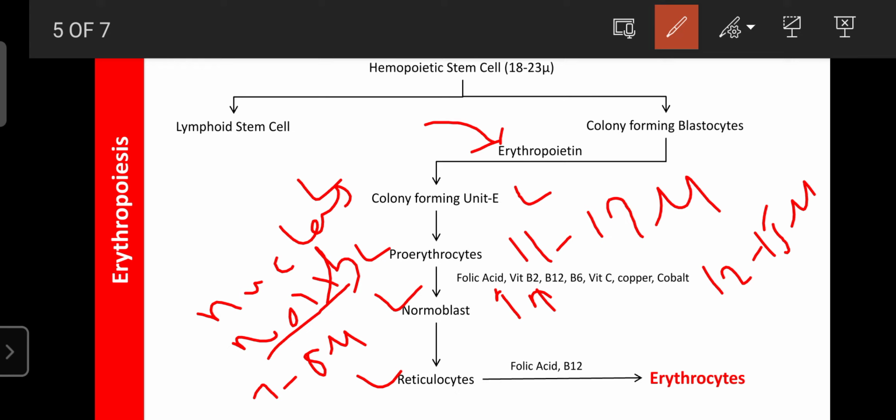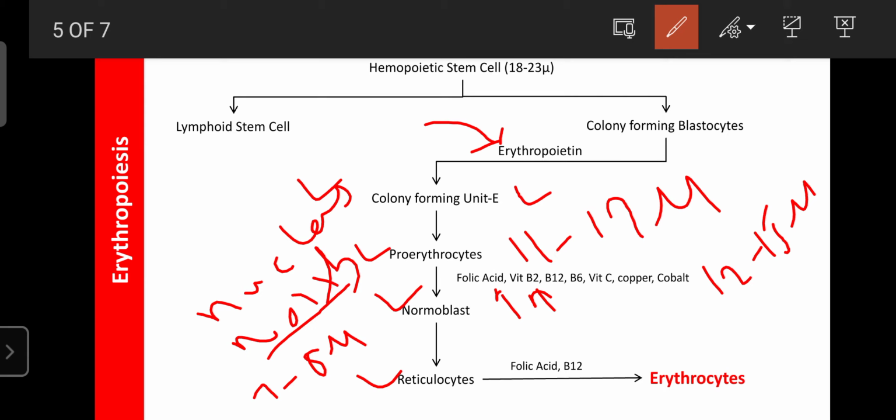So the reticulocytes are known as immature RBC, because all features of RBC are present. The RBC average diameter is 7.2 micron, and the same diameter is present in reticulocytes. Like the RBC, the reticulocytes do not contain a nucleus, and both contain hemoglobin. But erythrocytes carry oxygen, while reticulocytes do not. That's why reticulocytes are known as immature RBC.